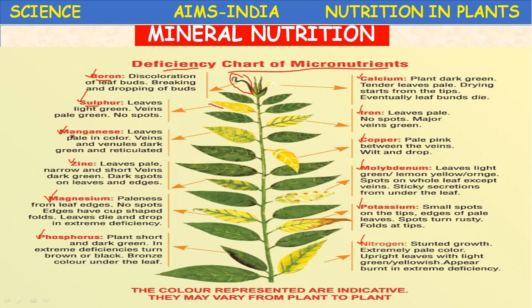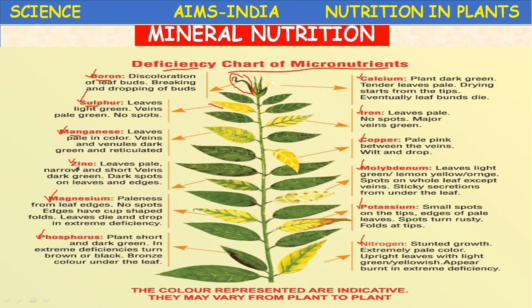Then manganese, Mn. The leaves are pale in color. Veins and venules are dark green, meaning the middle is dark green and the leaves are pale in color. Veins and venules are dark green and reticulated. Okay, so the venation appears clearly. In dicot plants this is reticulated.